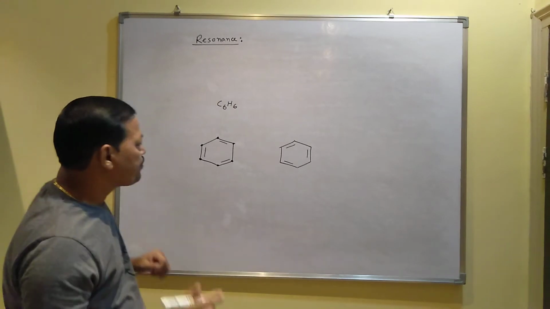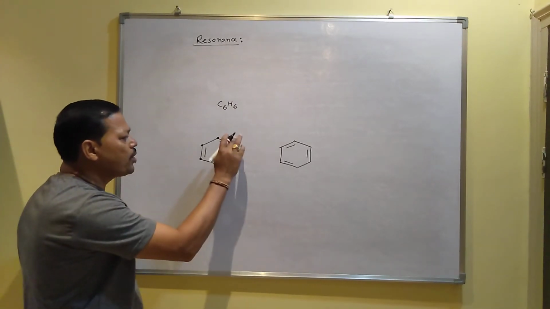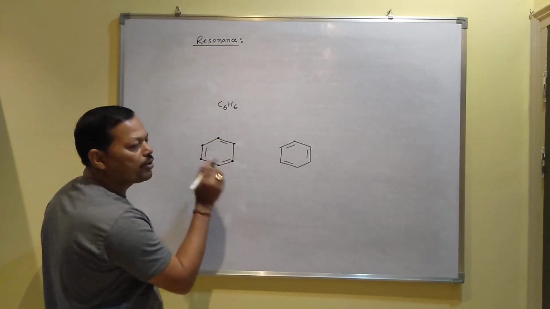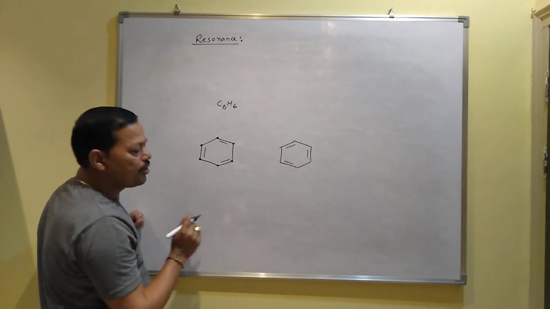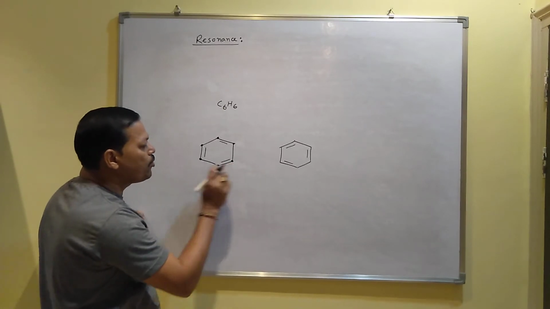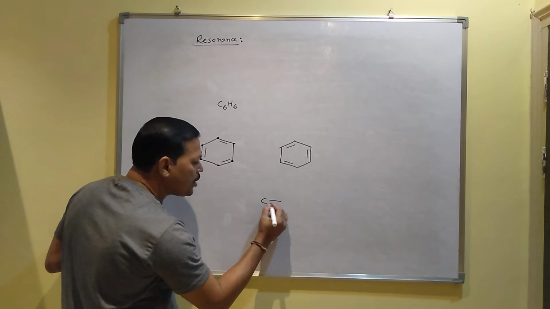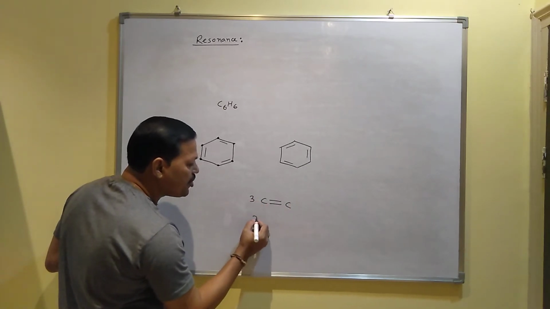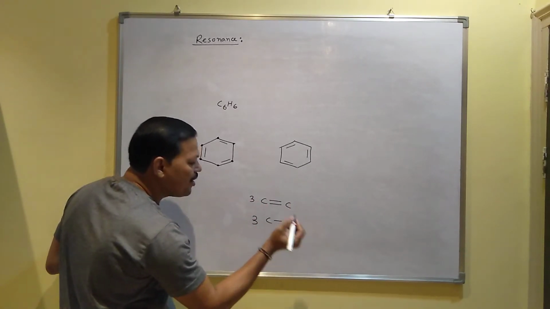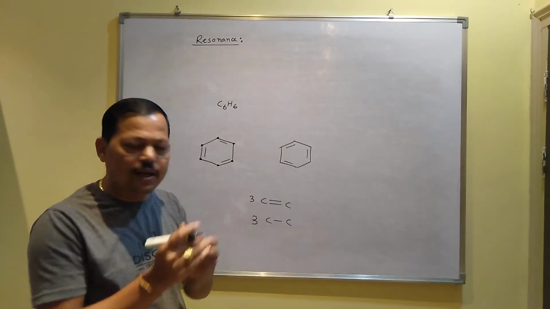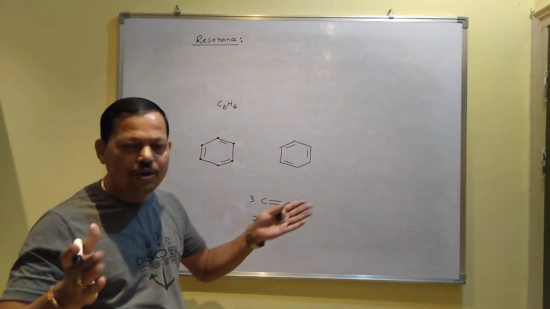For example, this is a carbon-carbon double bond, this is a carbon-carbon single bond. Here also this is a carbon-carbon double bond, a carbon-carbon single bond. I mean 3 carbon-carbon double bonds and 3 carbon-carbon single bonds are present. As you know, a double bond has shorter length and a single bond has longer length.